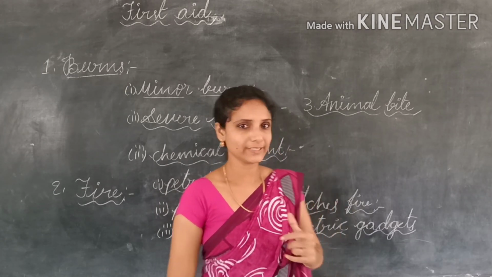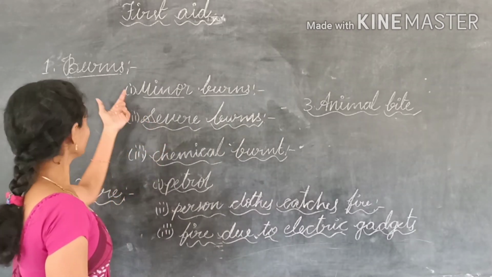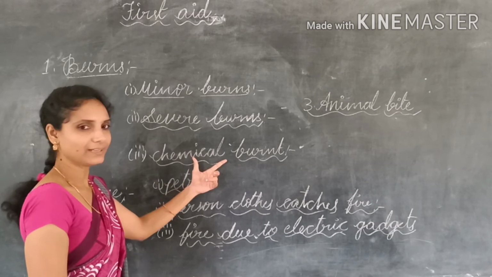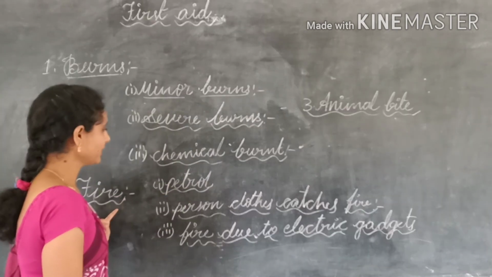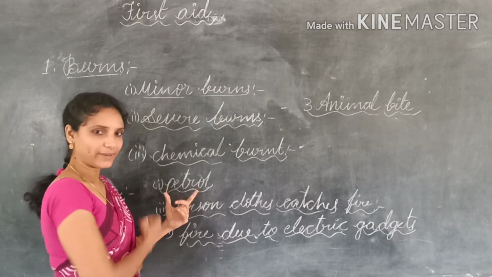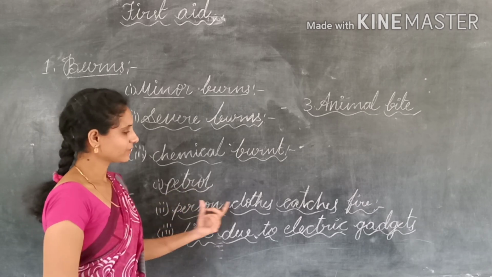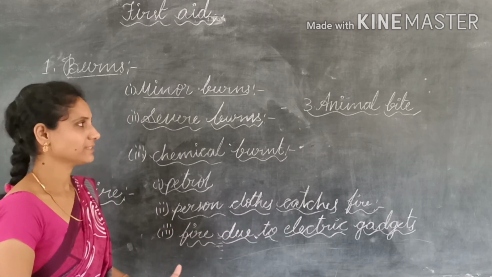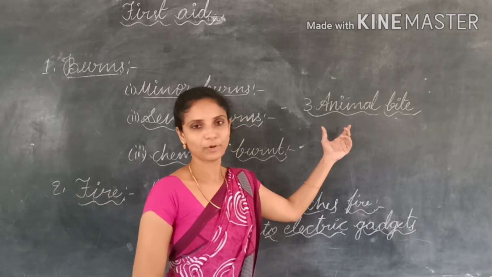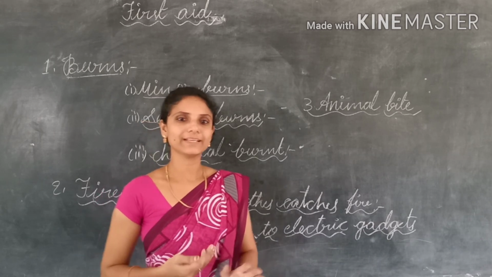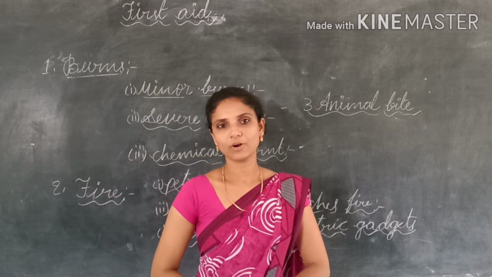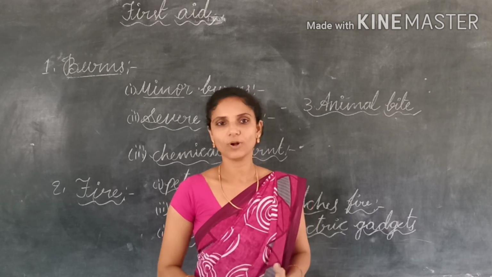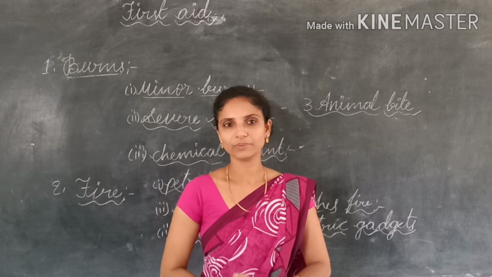So in this video we discussed, under burns, minor burns, severe burns and chemical burns. Under fire, we discussed fire caused due to petrol, if a person's clothes catch fire, and fire due to electric gadgets. And third one, we discussed animal bite. In our next video, we are going to discuss snake bite, poisoning, and if a person faints, what steps of first aid we must do.